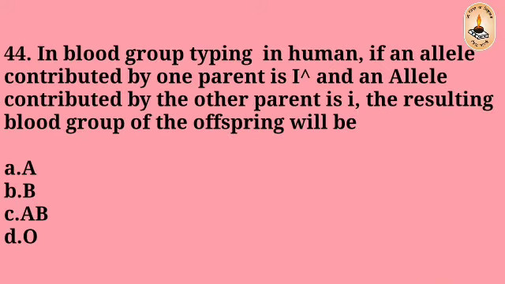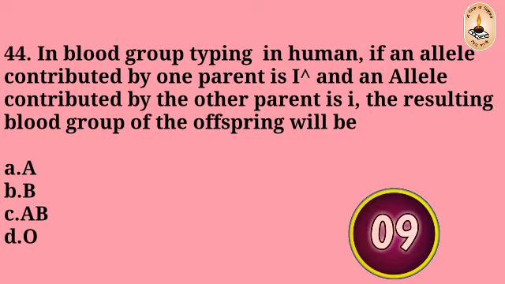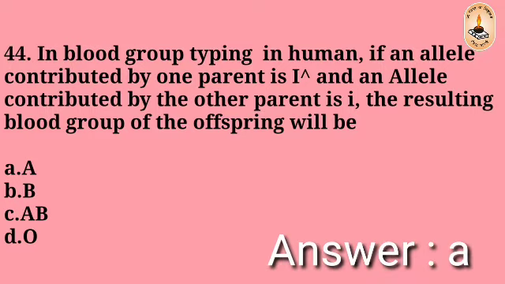A. Point mutation. Question number 44. In blood group typing in the human, if an allele contributed by one parent is I and an allele contributed by the other parent is small i, the resulting blood group of the offspring will be A, B, AB, O. The right answer is A.